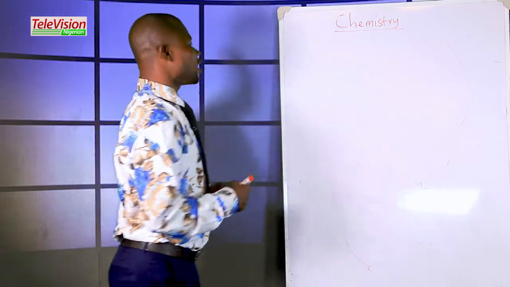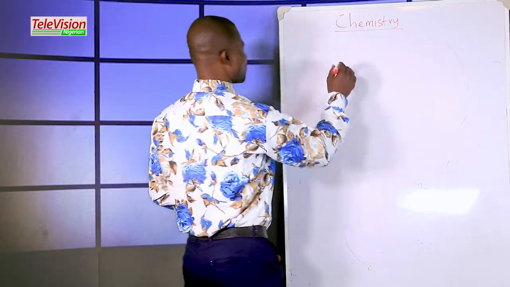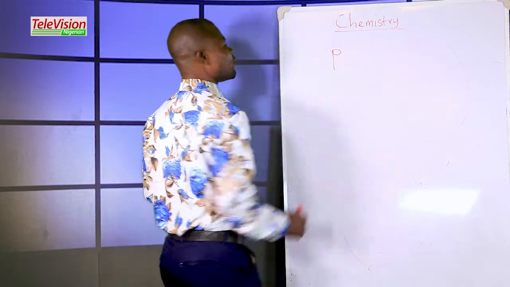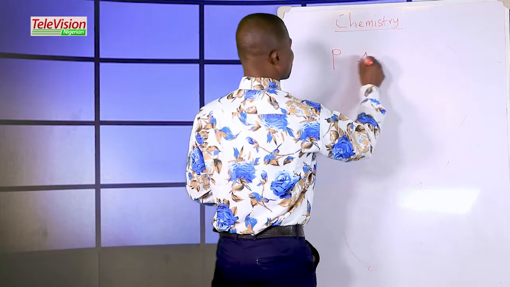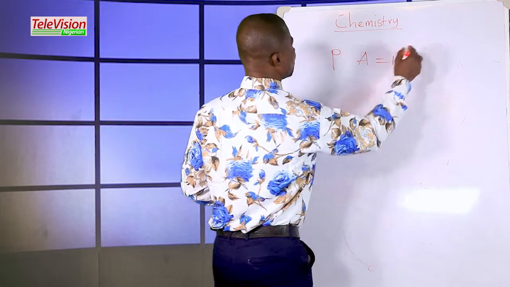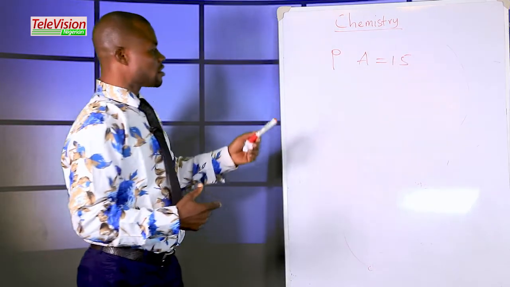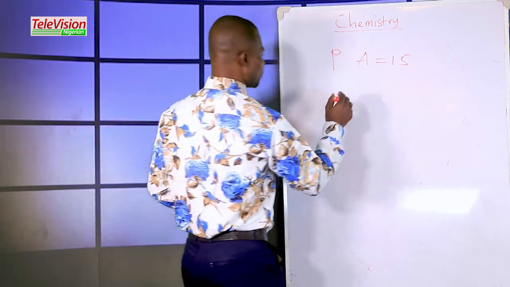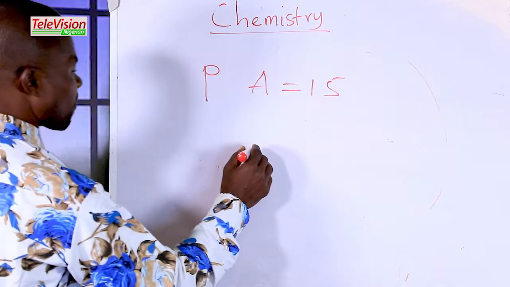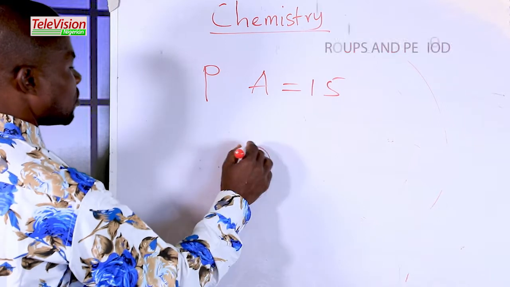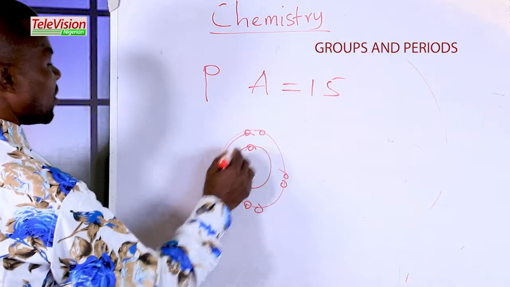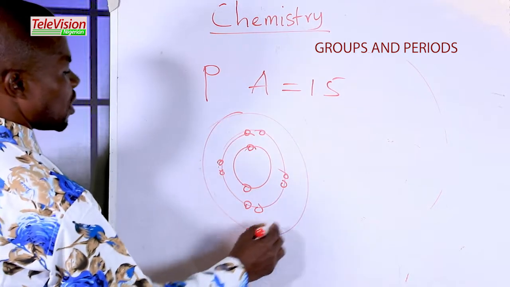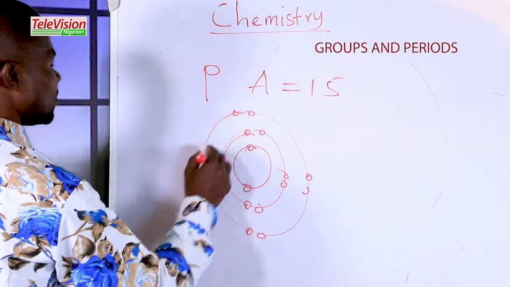Let's consider phosphorus. The symbol of phosphorus is P, and the atomic number of phosphorus is 15. Let's carry out the electronic configuration of this phosphorus, which is 1, 2, 3, 4, 5, 6, 7, 8, 9, 10, 11, 12, 13, 14, 15.